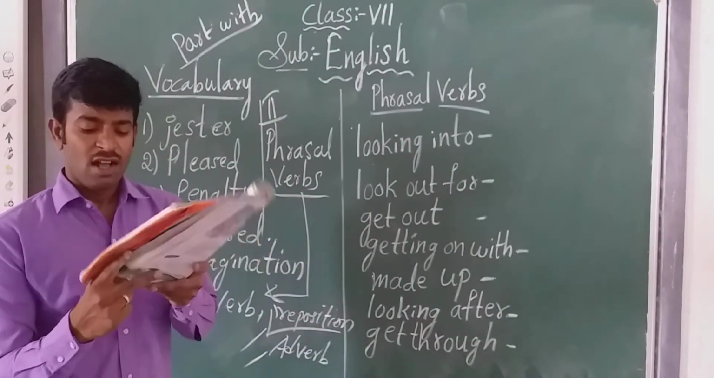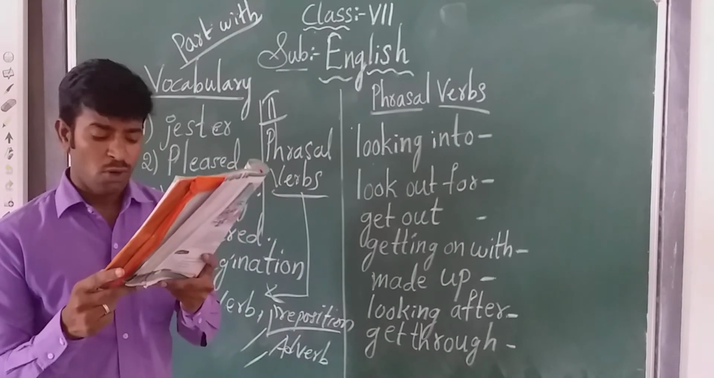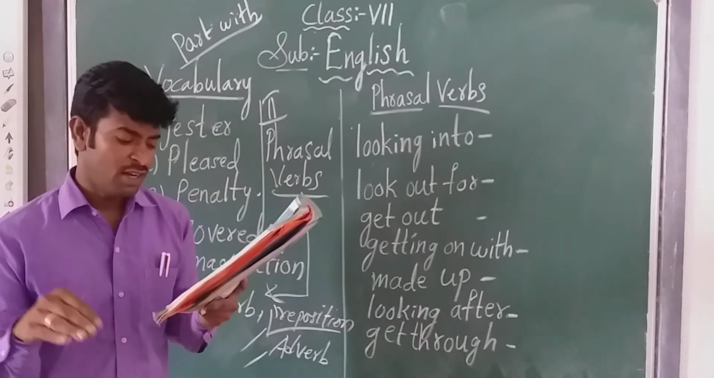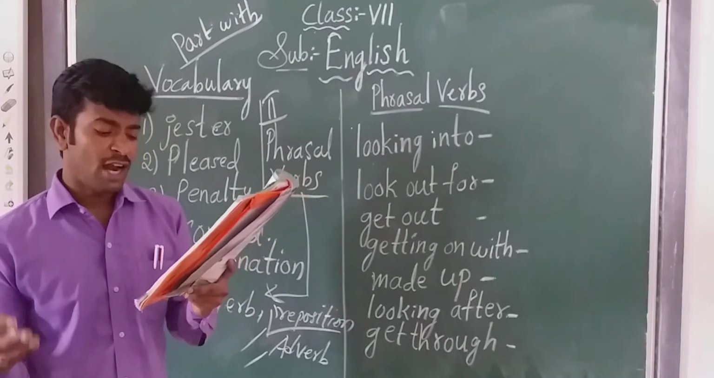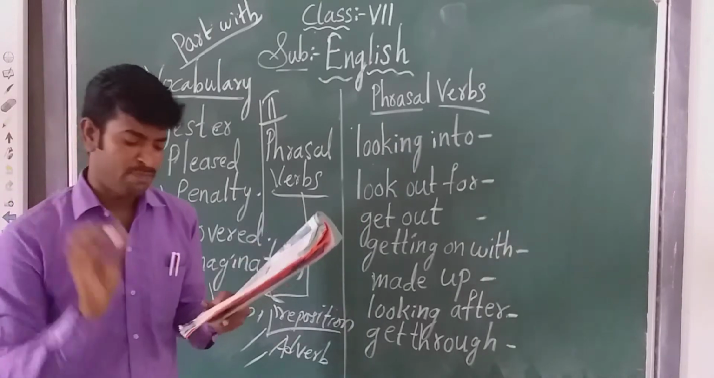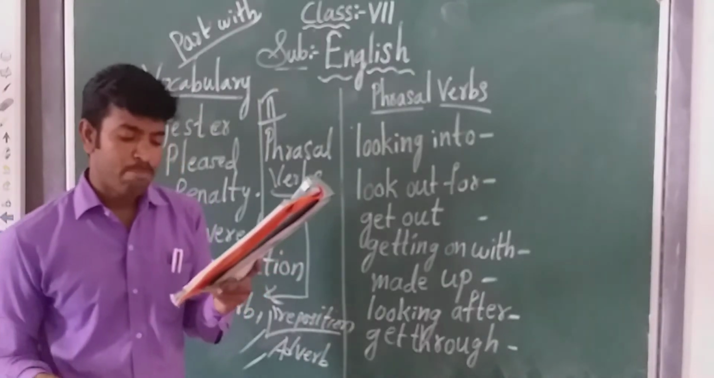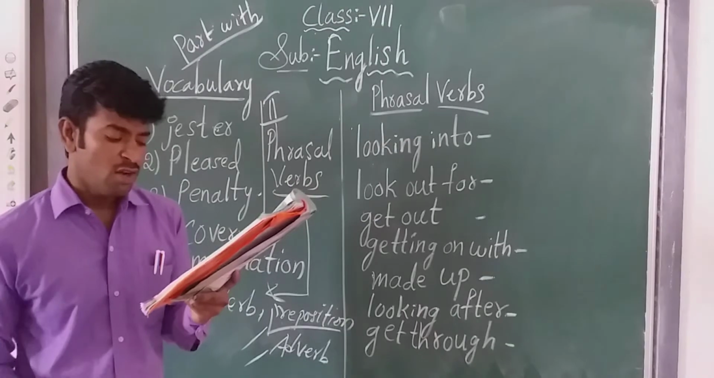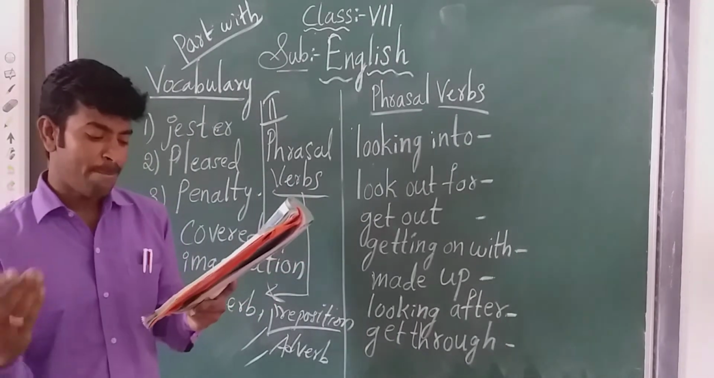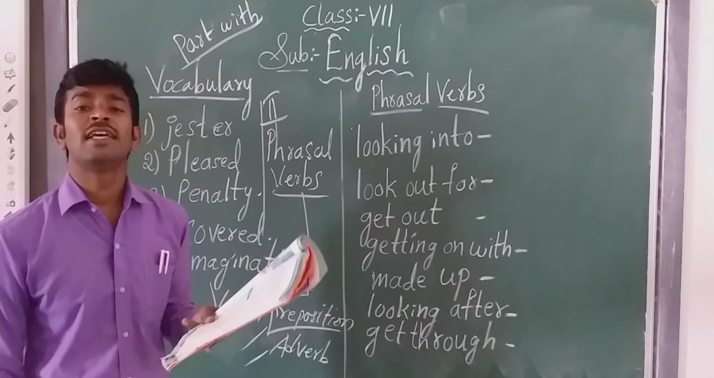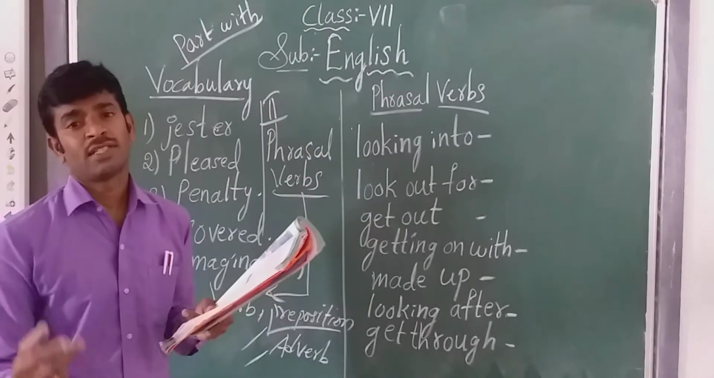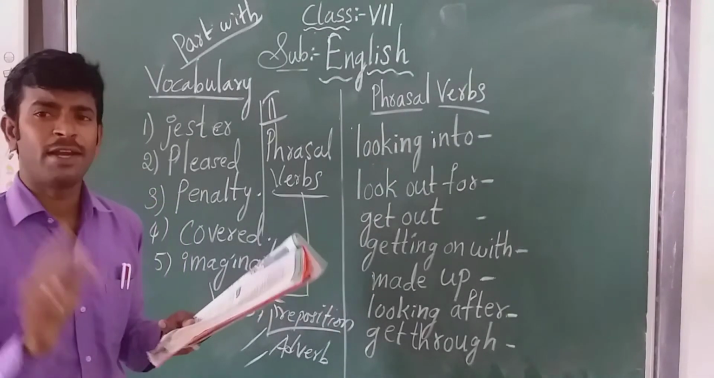The phrase caught out means to show that somebody does not know much. Next, the phrase part with means to give something to somebody else. We are giving something to somebody else. That is part with, especially something that you would prefer to keep, something that you prefer to keep with you.